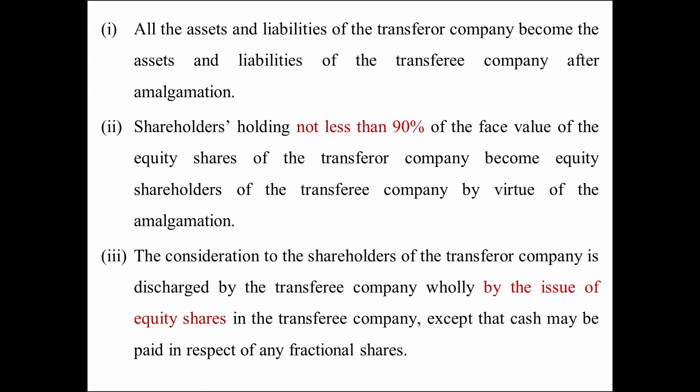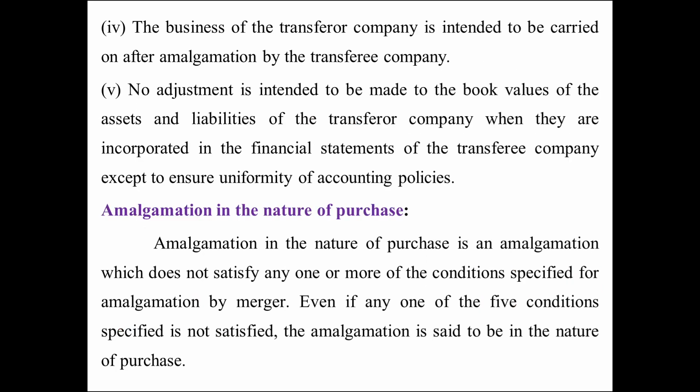Shareholders holding not less than 90% of the face value of the equity shares of the transferor company become equity shareholders of the transferee company by virtue of the amalgamation. Next condition: the consideration to the shareholders of the transferor company is discharged by the transferee company wholly by the issue of equity shares in the transferee company, except that cash may be paid in respect of any fractional shares.